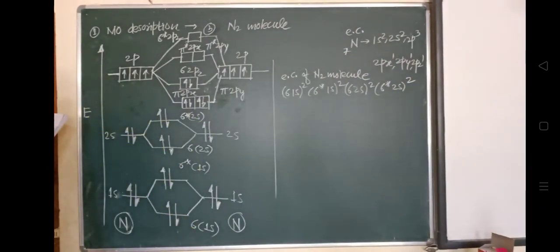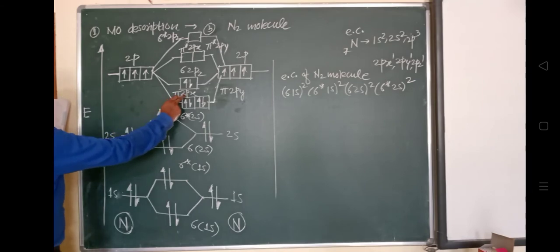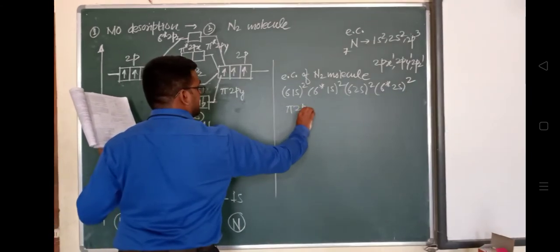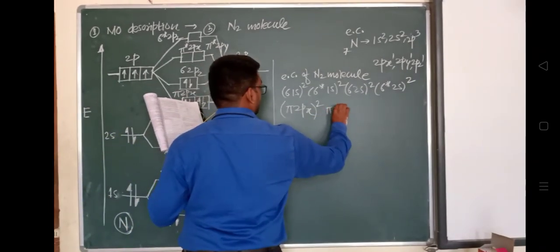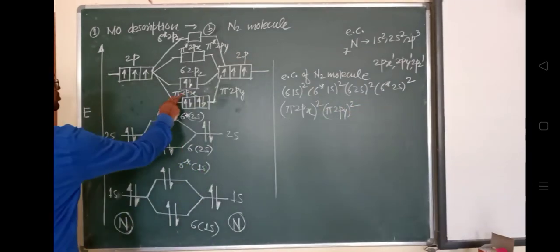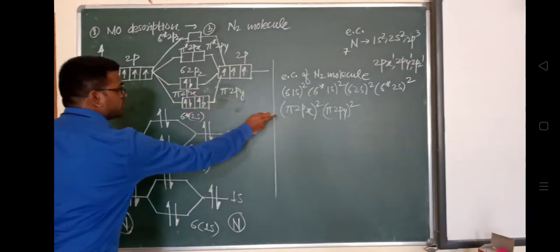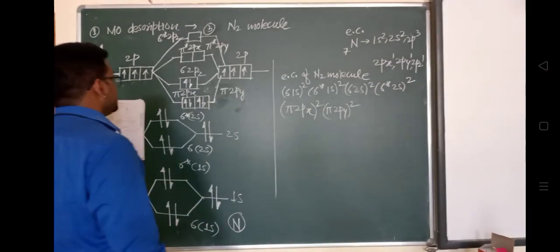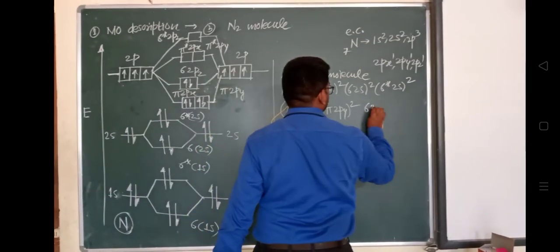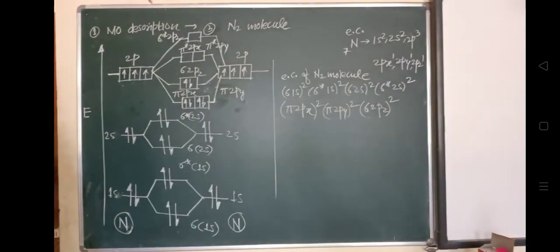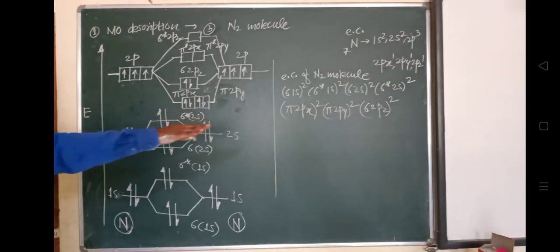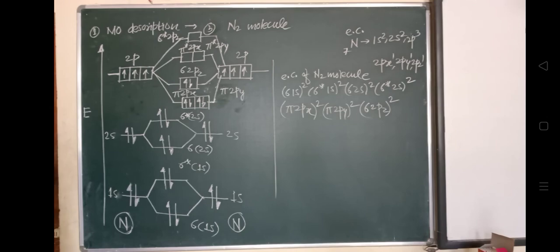Then pi 2px, two electrons are present. Pi 2py, two electrons are present. And the next one is sigma 2pz, two electrons. Sigma 2pz has higher energy as compared with pi 2px and pi 2py. We have already studied this in increasing order of the energy levels of the electronic configuration.